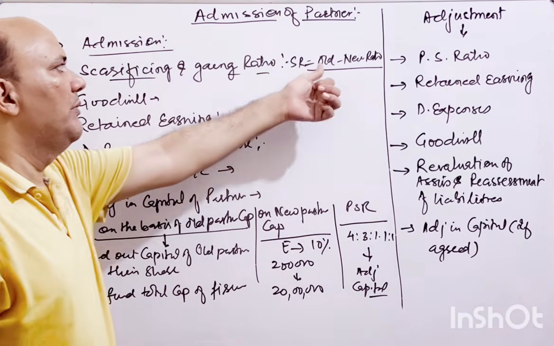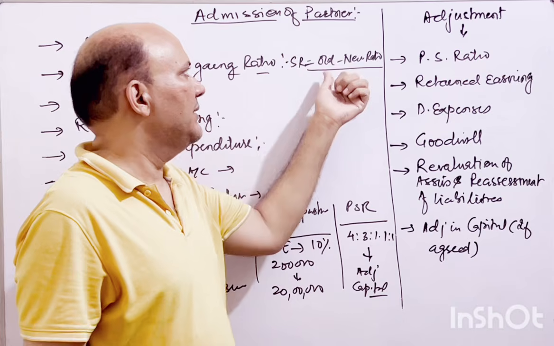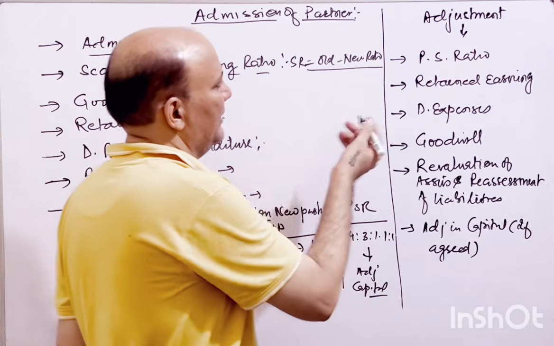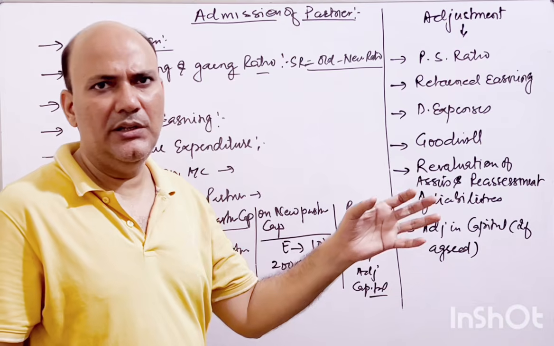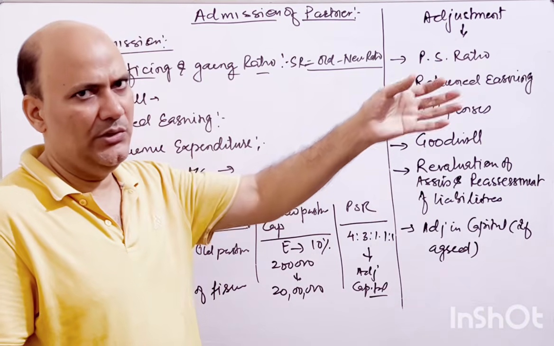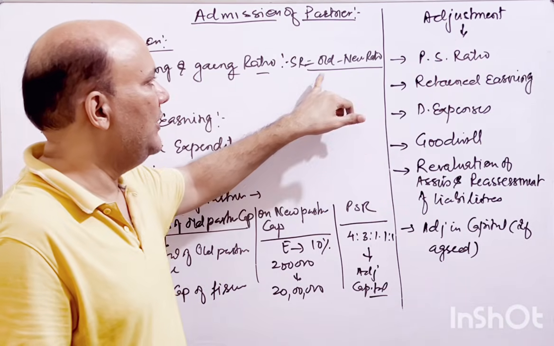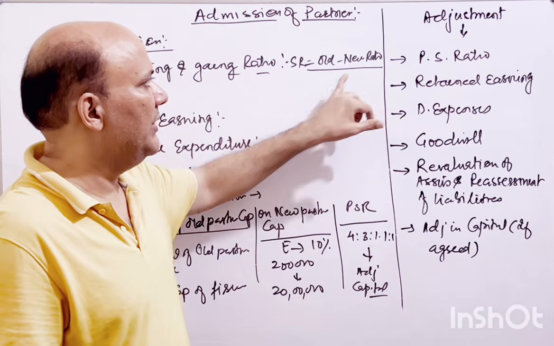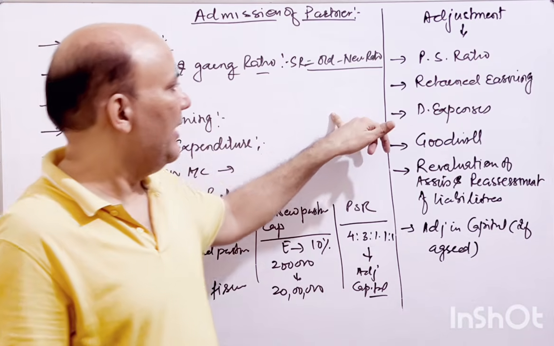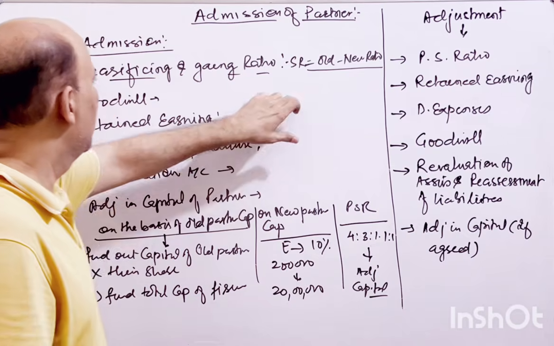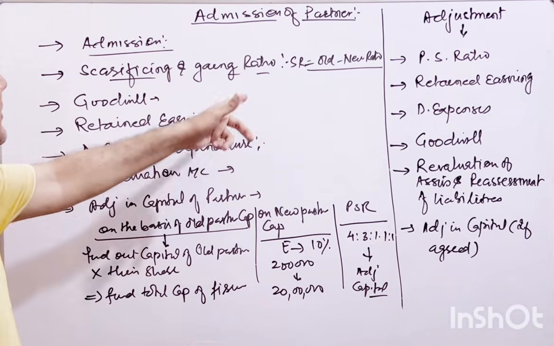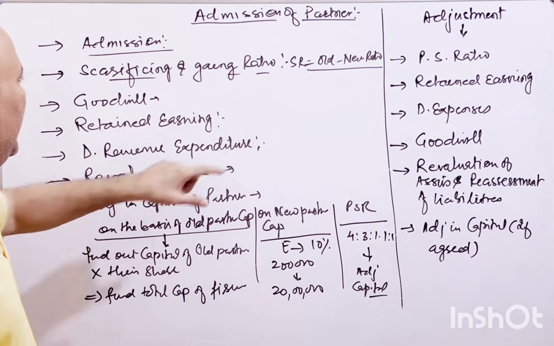For example, if somebody has given up 10%, he was holding 20%, now he is holding 10%. So sacrificing is 20 minus the new 10%. This is the sacrificing ratio, old minus new. This is the formula. For the gaining ratio, it is the same formula in reverse.